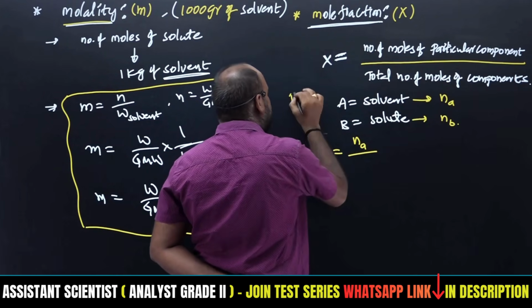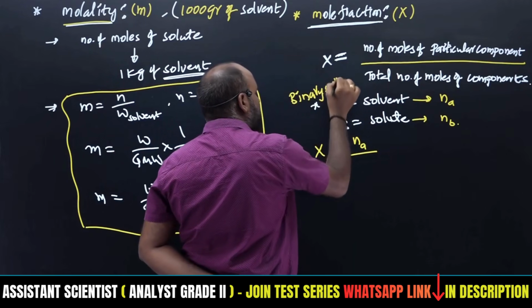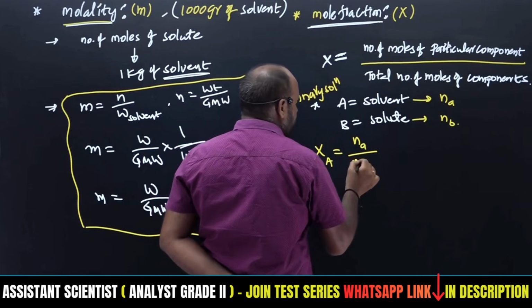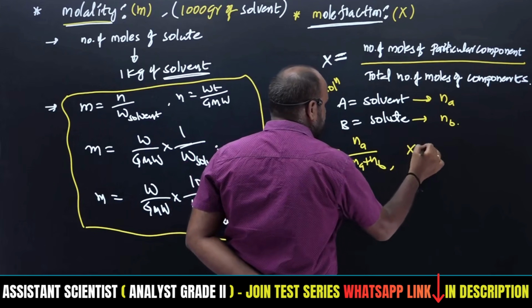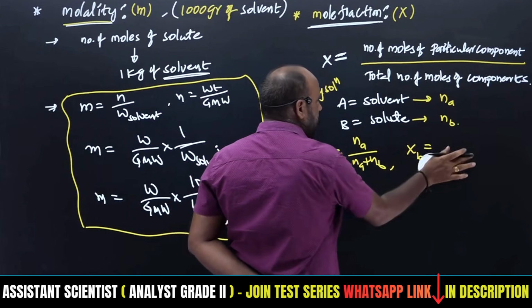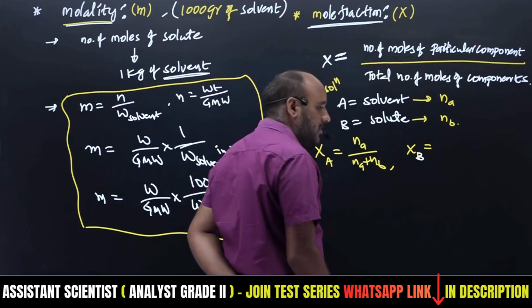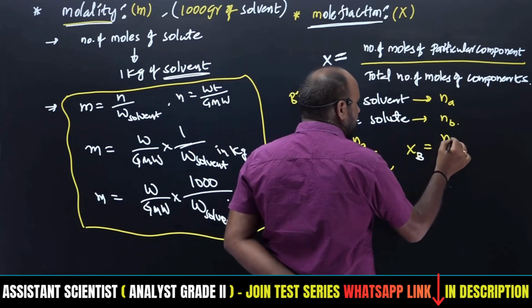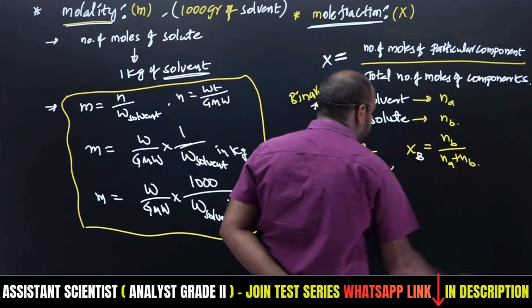It is a binary solution, therefore Na plus Nb. Similarly, Xb is the mole fraction of B, the solute, that is the number of moles of B by the total number of moles, Na plus Nb.